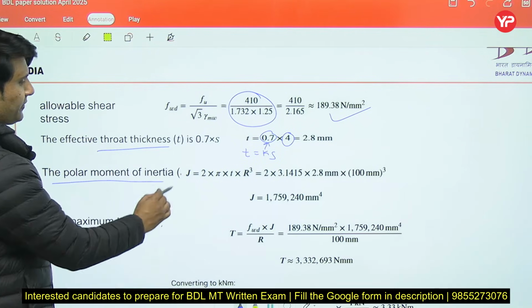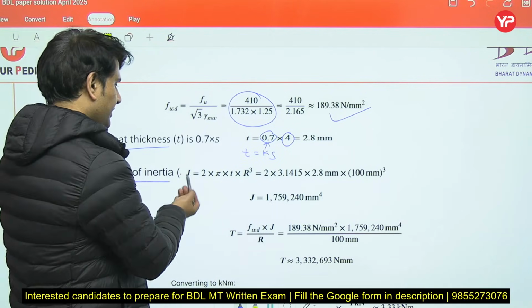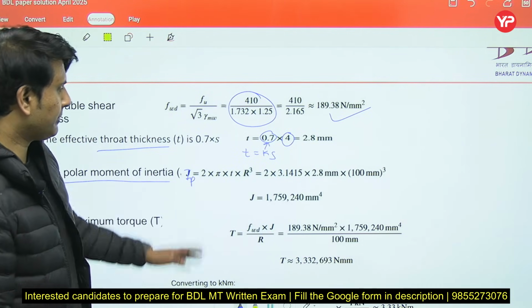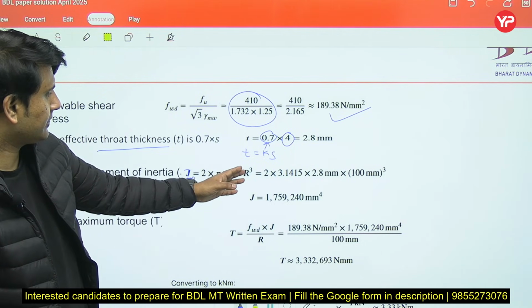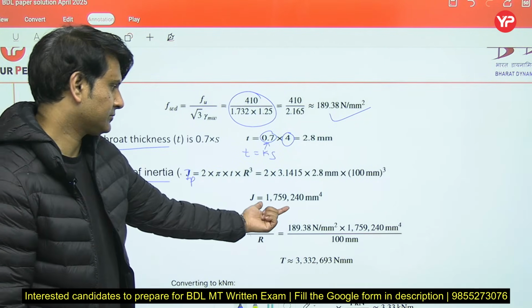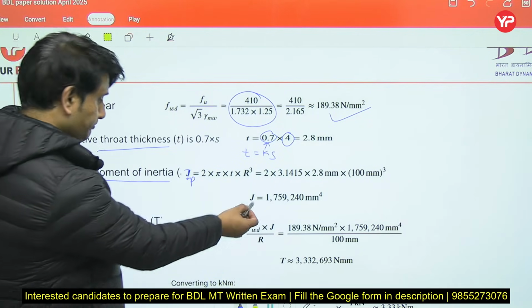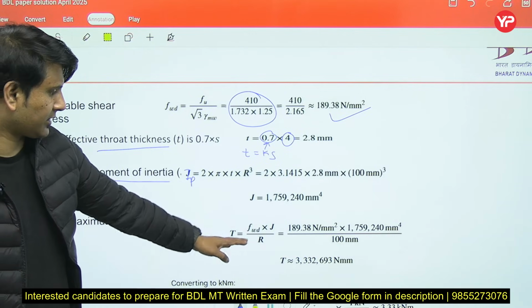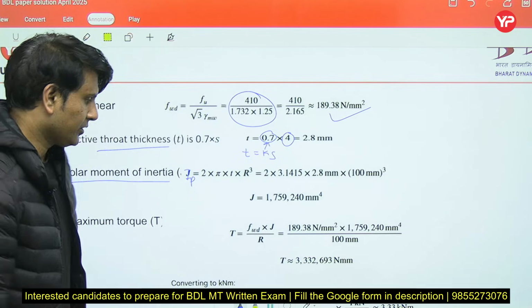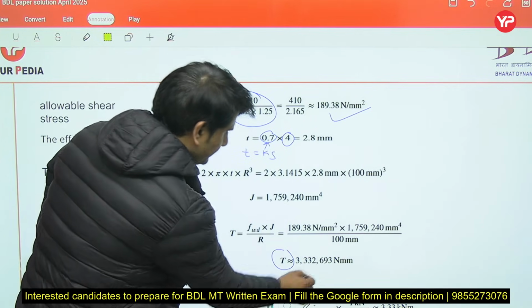Now, the polar moment of inertia, we sometimes represent it as IP or J, will be 2 pi R cube T. So it will come out as this value. Now you can calculate torque. This is the permissible shear stress, this is the IP, this is the R. We will come up with this.